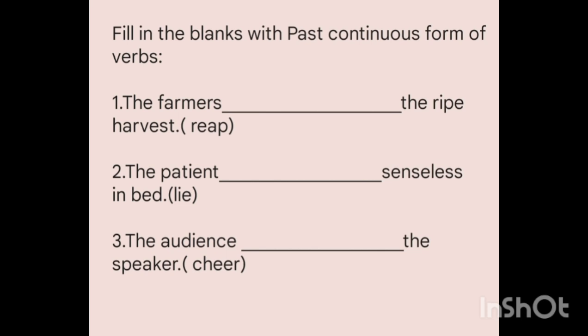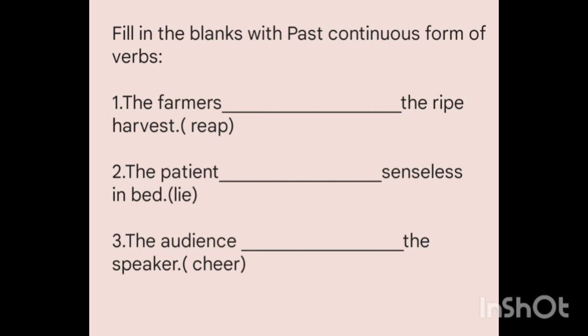Here the word farmers belongs to plural nouns. That means we have to use the verb were, followed by ing form of reap. Ing form of reap is reaping, were reaping. So the sentence will be the farmers were reaping the ripe harvest.